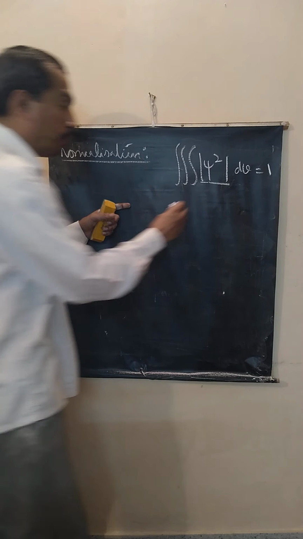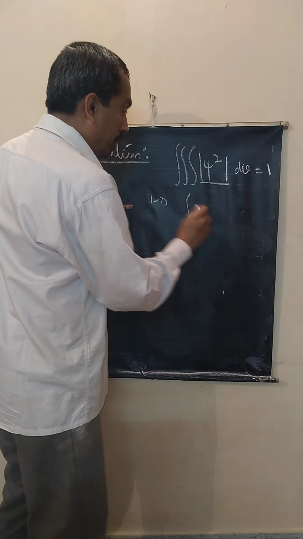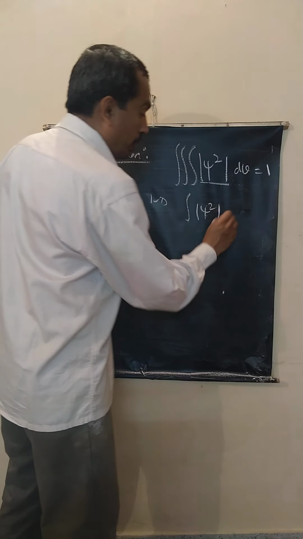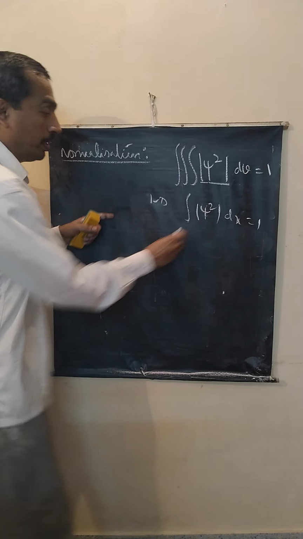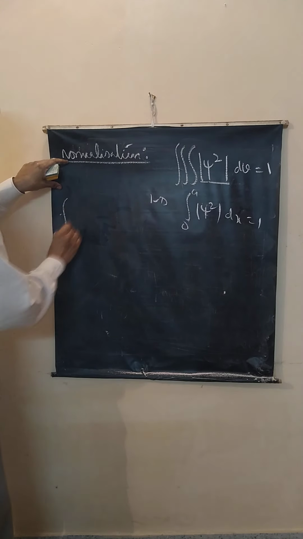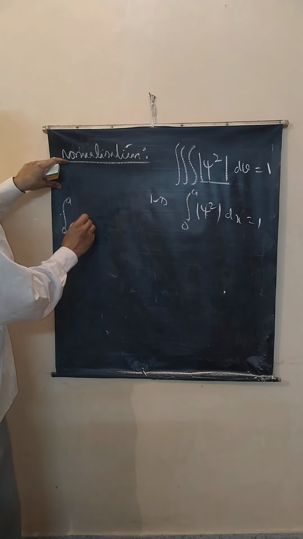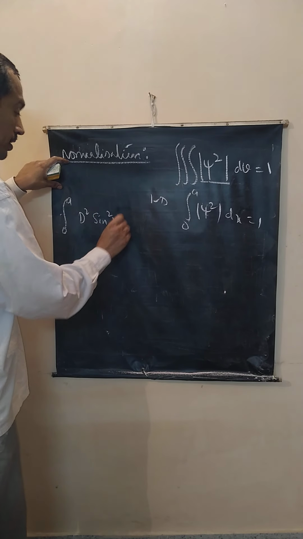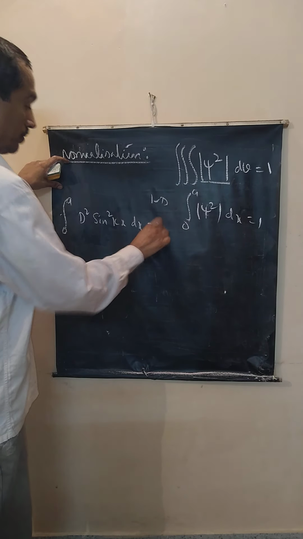This is a one dimensional problem. For one dimension, I will write the total probability over length is equal to 1. Length is 0 to a. Correct? So now from 0 to a, what is psi square? Integral of D square sin square kx dx equals 1.